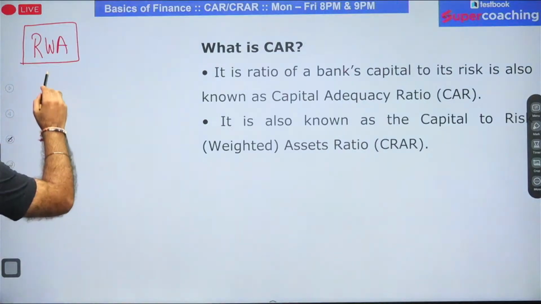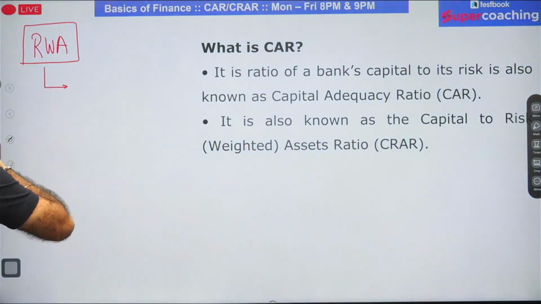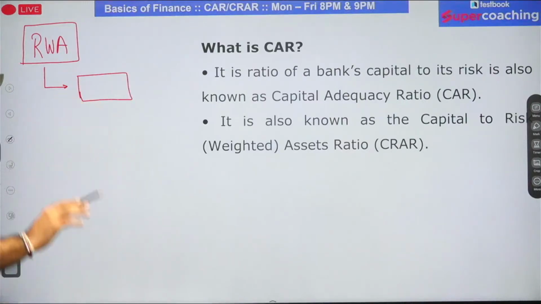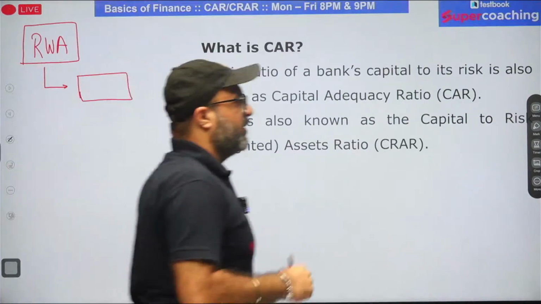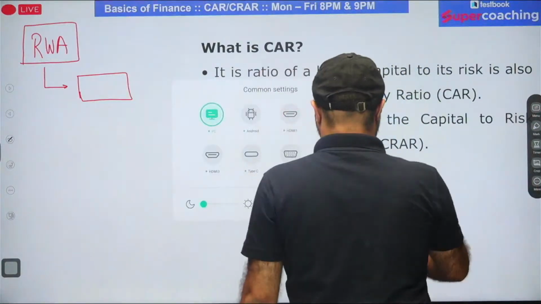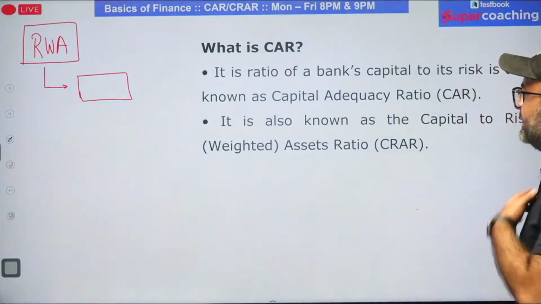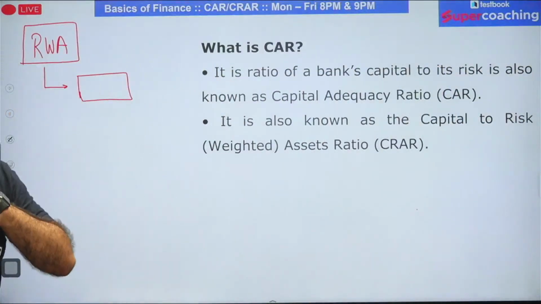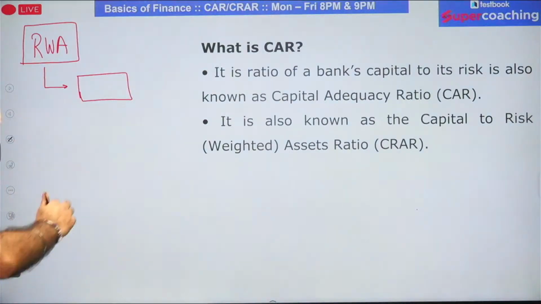The moment bank calculates risk-weighted asset, then bank is very well aware that in the near future, if the 100% lending done by the bank has been included under the category of NPA, then in that particular case, the actual loss the bank is going to bear is going to be RWA. This is the actual loss which bank is going to bear if 100% loan is termed as NPA.